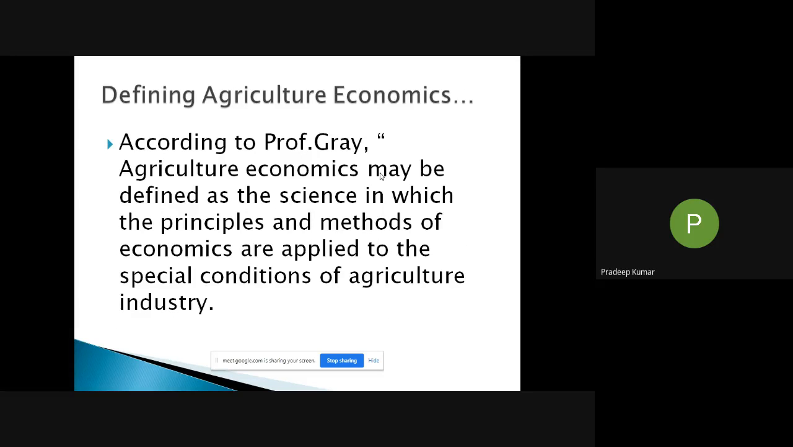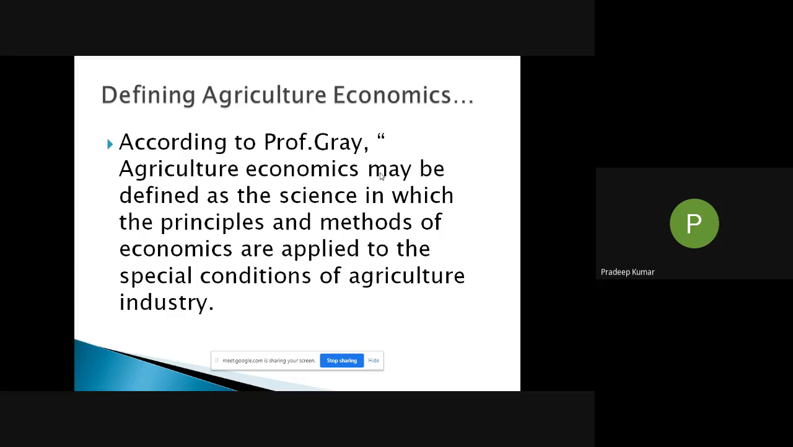Now, a good definition of agricultural economics goes like this, and this definition has been given by Professor Gray. This is a very important definition. Agricultural economics may be defined as a science in which the principles and methods of economics are applied to the special conditions of agriculture industry.